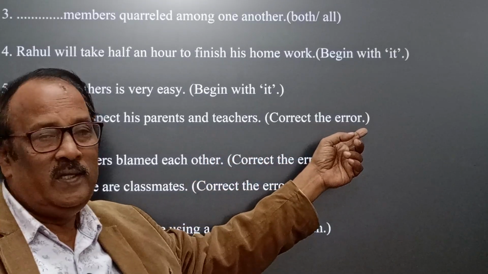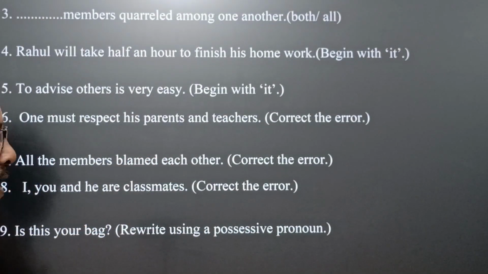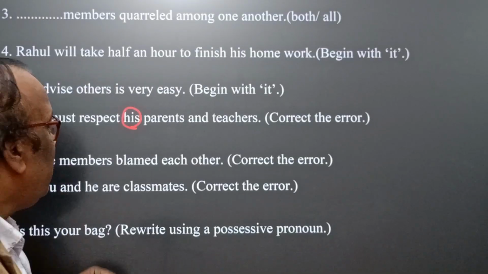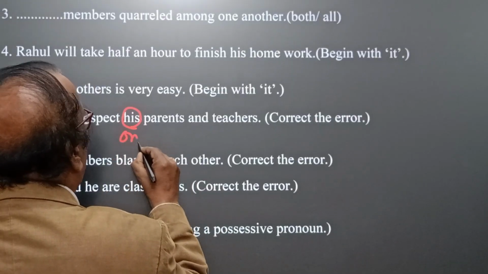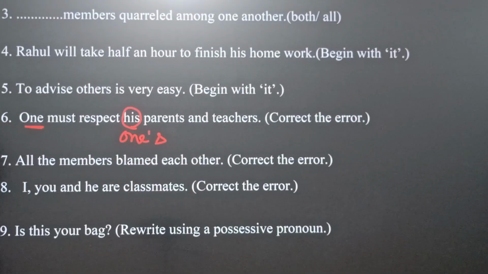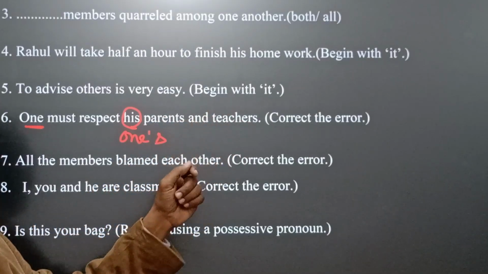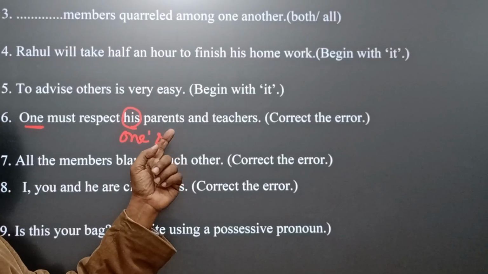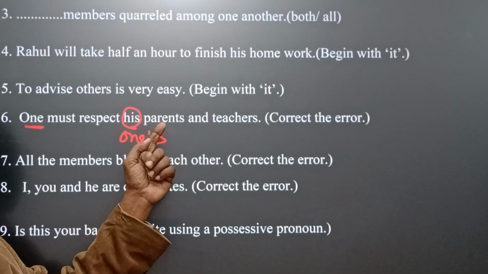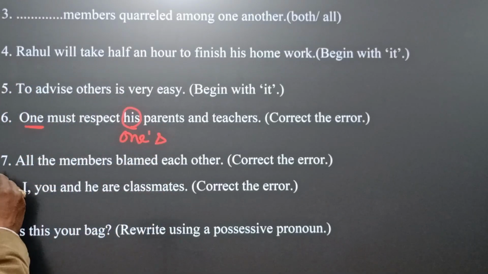Okay, correct the error. Here one error is there, and we have to find out the error. Whenever subject is one, that's why the correct answer will be once. One must respect one's parents and teachers. This is the right answer. Here one's is a possessive determiner, okay, or determinative pronoun. Okay, now come to number 7.